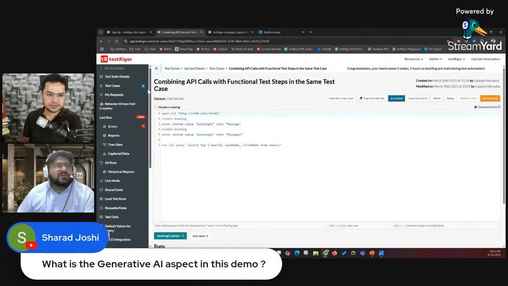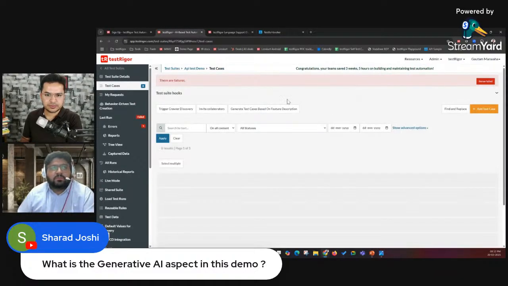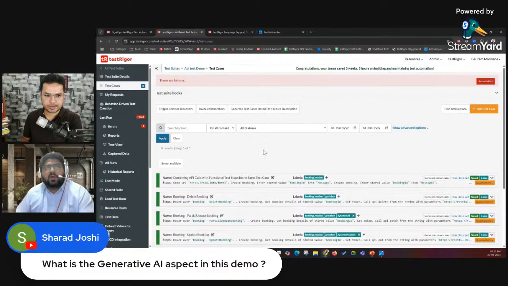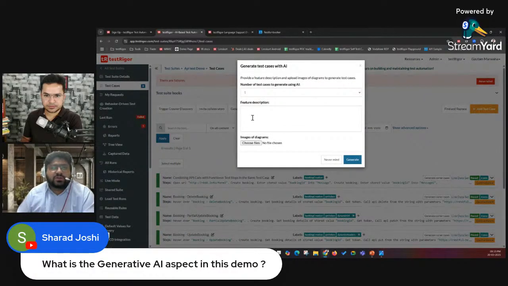The Gen AI functionality that we have is basically for UI automation, where you can just give a description, and you can upload a screenshot of a Figma file or any design or blueprint. TestRigor's AI would take a reference of that prompt and of the image that you have uploaded, and it will try to create test cases out of that prompt. And if you have given an accurate description, it will try to create test steps as well along with the test cases.